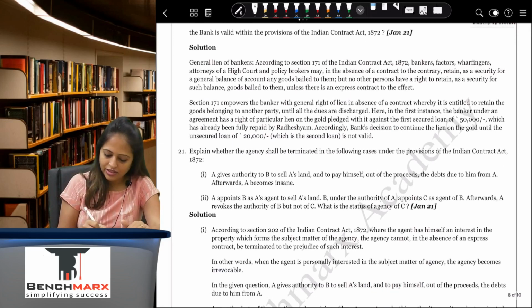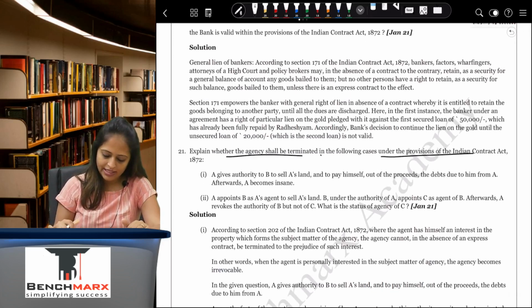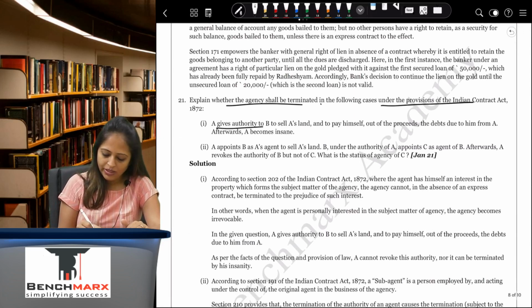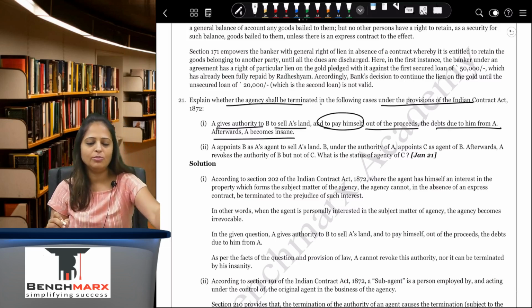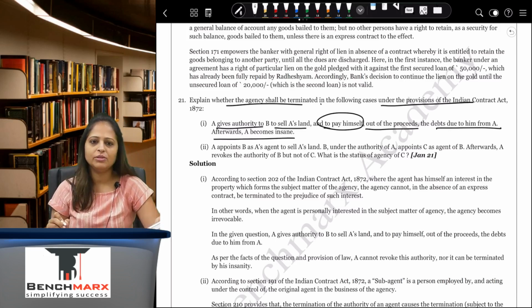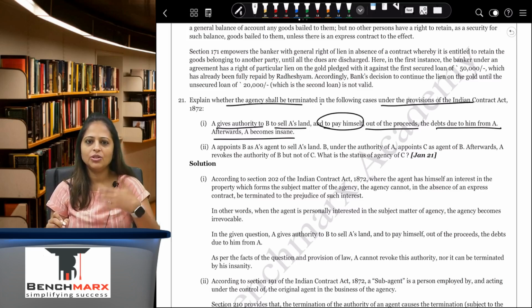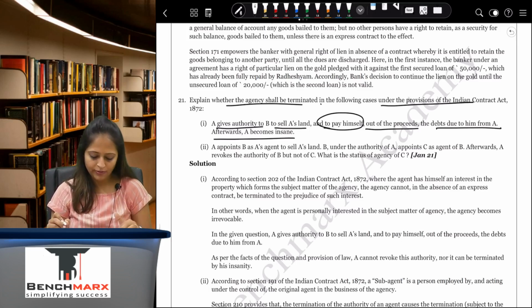Explain whether the agency shall be terminated in the following cases. A gives authority to B to sell A's land and to pay himself out of the proceeds the debts due to him. Afterwards A becomes insane. Normally if he becomes insane, the agency will be terminated, but here because it is an irrevocable agency, because the agent is interested in that particular matter, in that case the agency cannot be revoked.